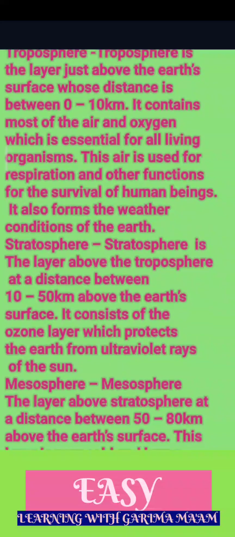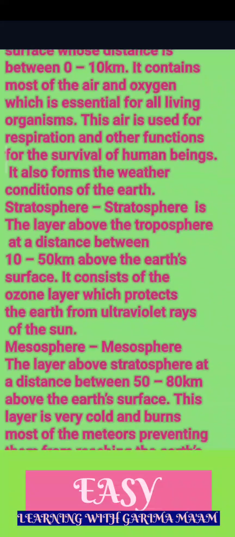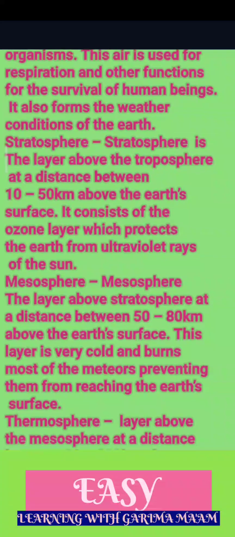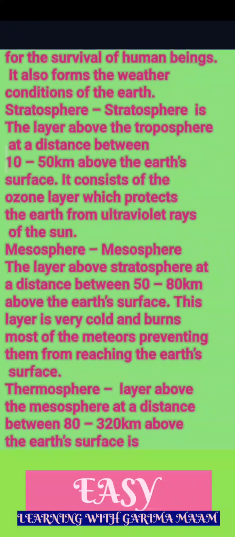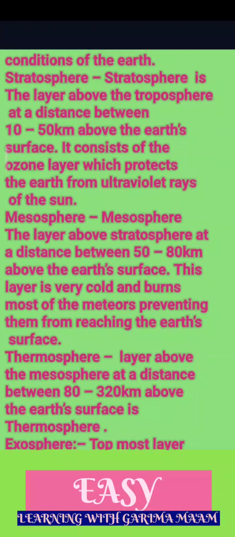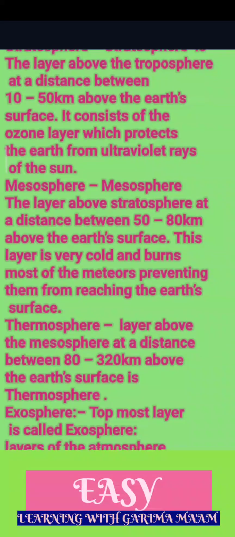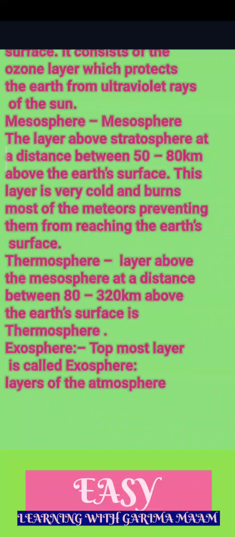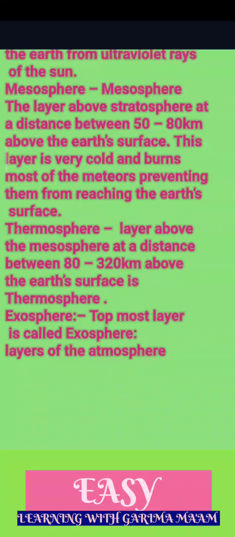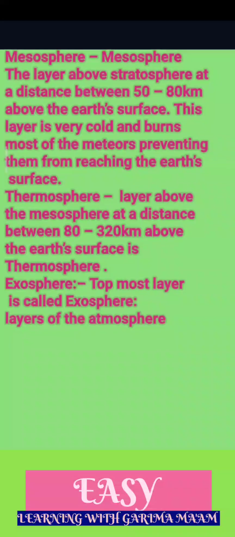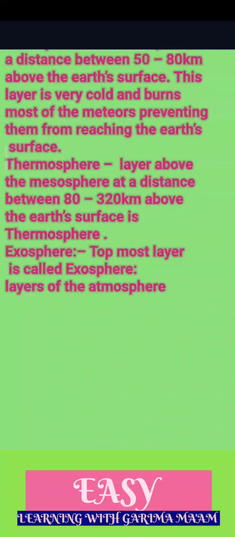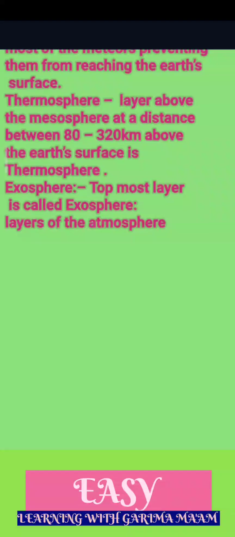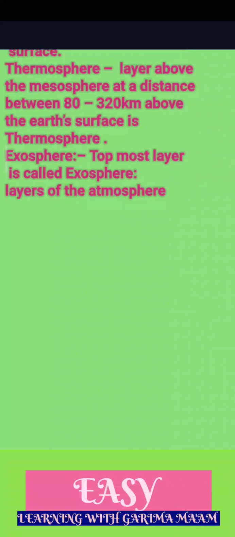Stratosphere. Stratosphere is the layer above the troposphere, at a distance between 10 to 50 km above the Earth's surface. It consists of the ozone layer, which protects the Earth from ultraviolet rays of the sun. Mesosphere. Mesosphere is the layer above the stratosphere, between 50 to 80 km above the Earth's surface. This layer is very cold and burns most of the meteors, preventing them from reaching the Earth's surface. Thermosphere. The layer above the mesosphere, between 80 to 320 km above the Earth's surface, is the thermosphere. Exosphere. The topmost layer is called the exosphere. Layers of the atmosphere.